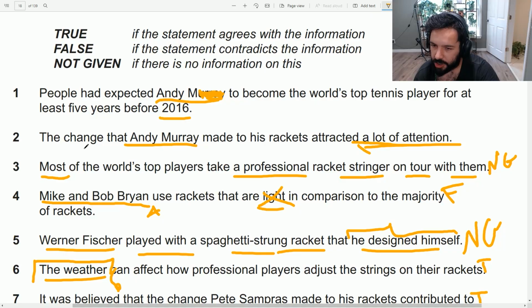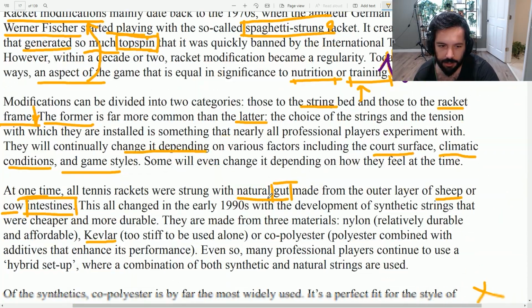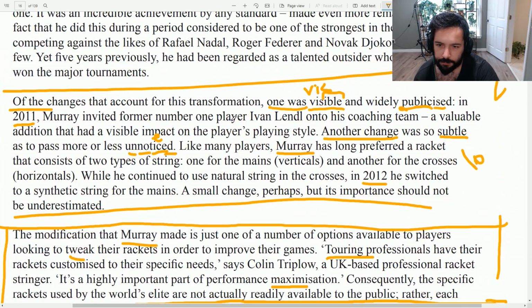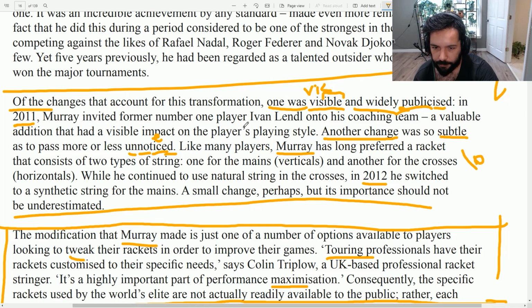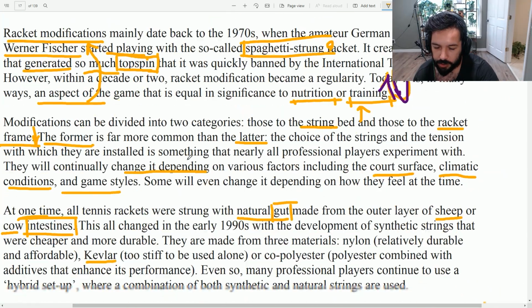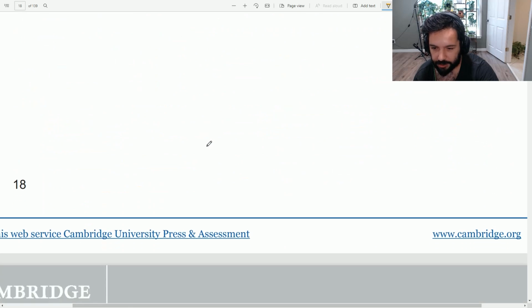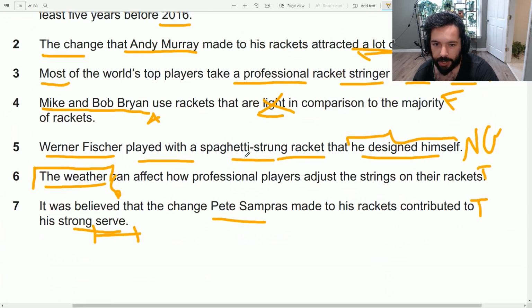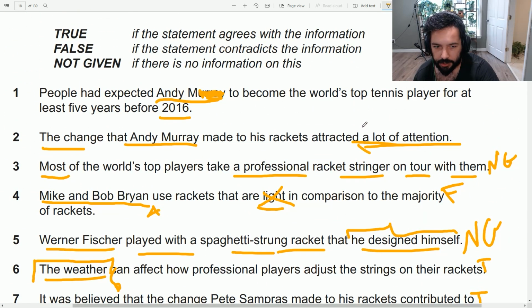But which one? The change that he made to his racket. So let's see these two things. The first change, the one that got a lot of attention: he invited a former number one player into his coaching team. And the other change that was subtle and unnoticed: he actually changed the type of strings that he was using. So the change to the racket was unnoticed and very subtle, but inviting the number one player attracted a lot of attention. So in here, the statement that the change he made to his racket attracted a lot of attention is false.